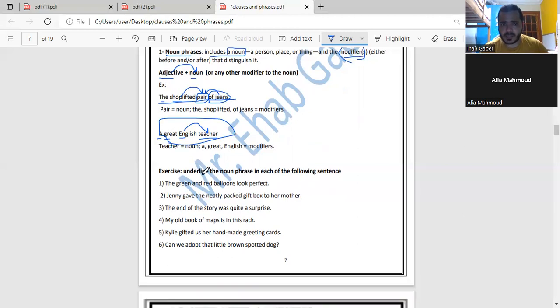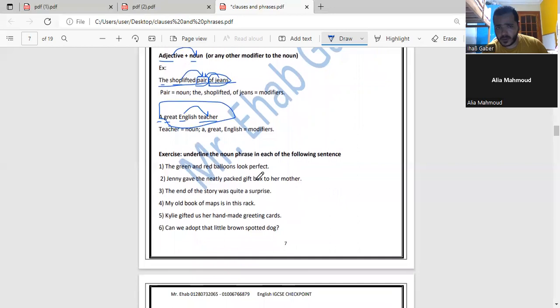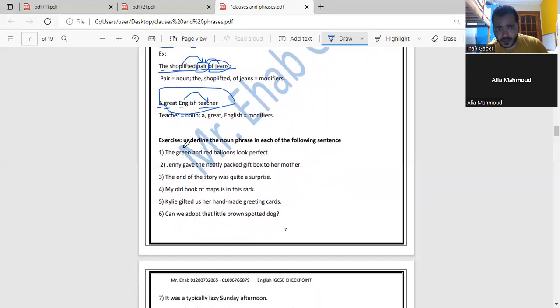Now let's go through an exercise and try our own sentences. Now here I need you to read and underline the noun phrase in each of the following sentences. The green and red balloons look perfect. Where is the noun phrase? Can you please locate the noun phrase here in each of the sentences below?